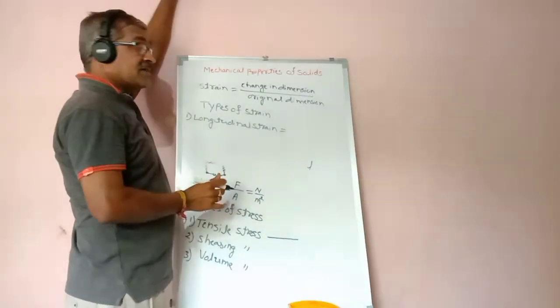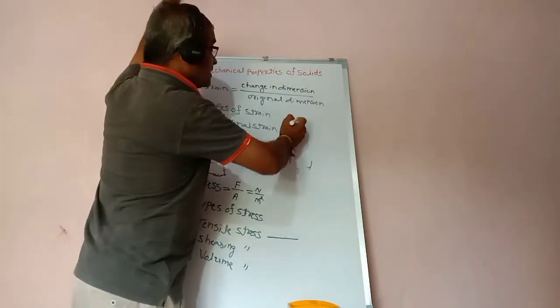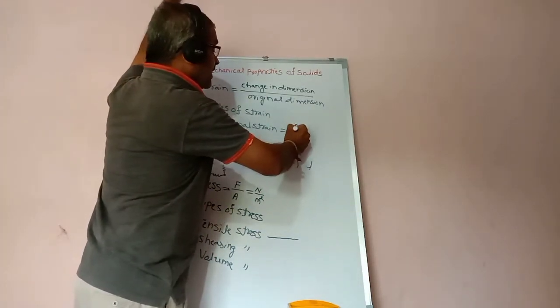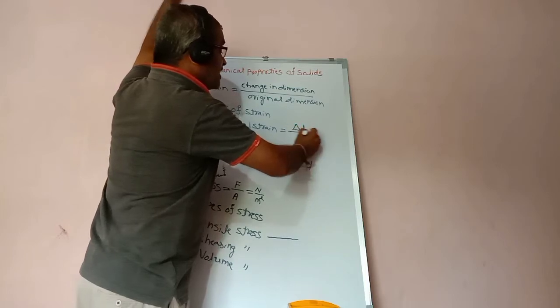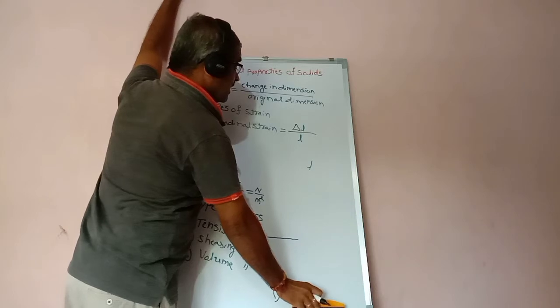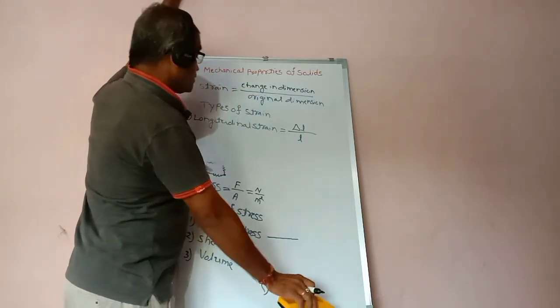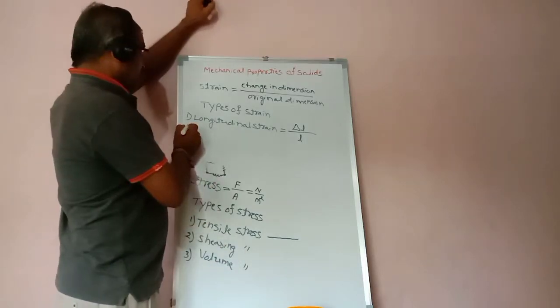The ratio of change in length to the original length. See this one, delta L. The change in length divided by the original length. This is longitudinal strain.